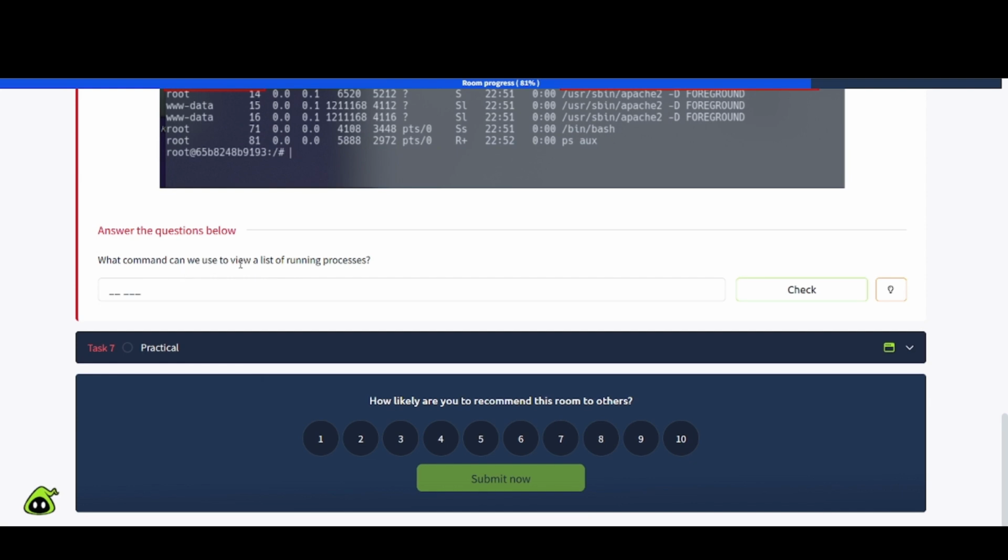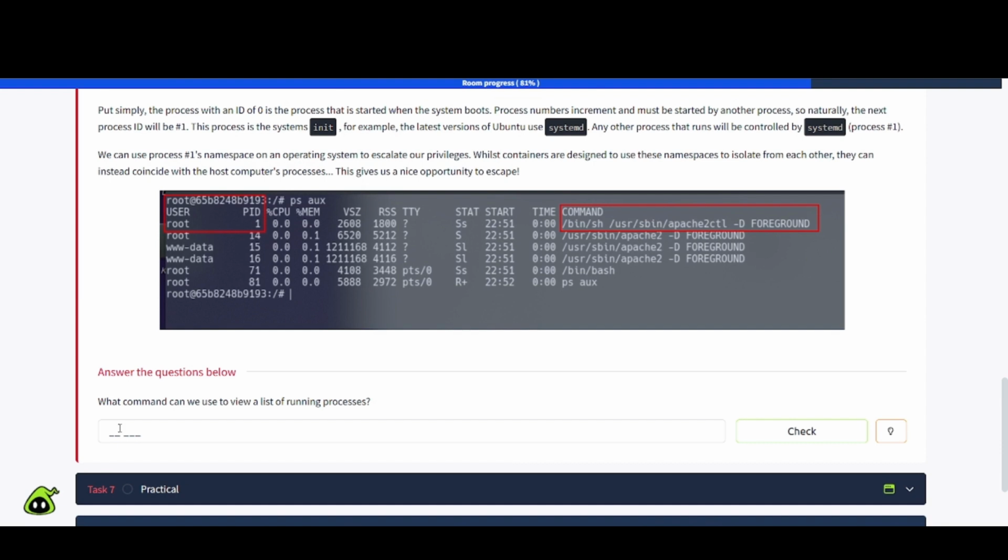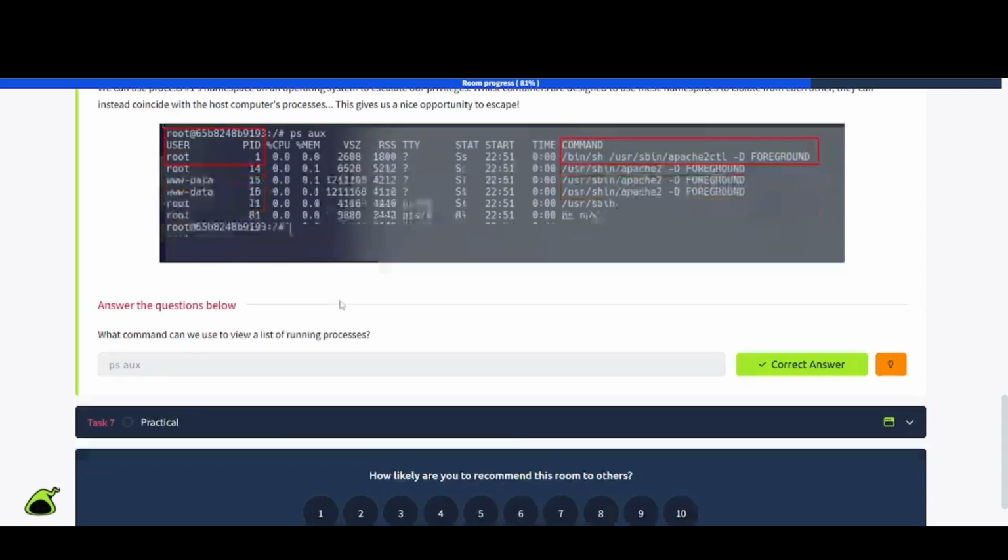What command can we use to view a list of running processes? Okay, and we already have it there, the PS and then AUX for that. All right, so we should be good to go there.